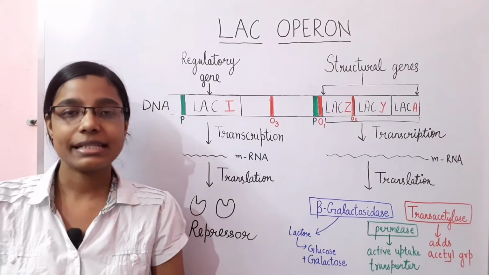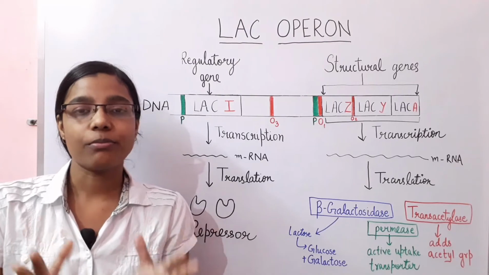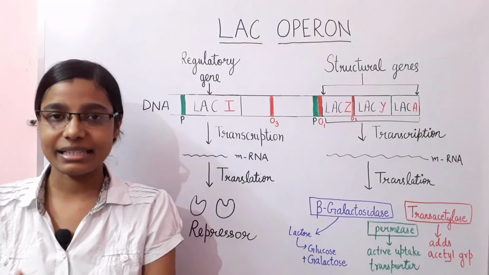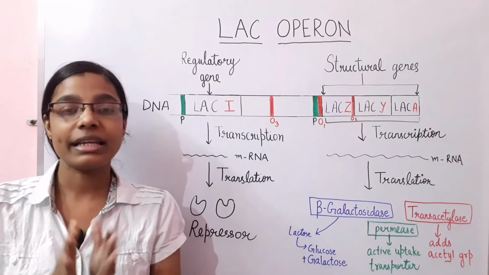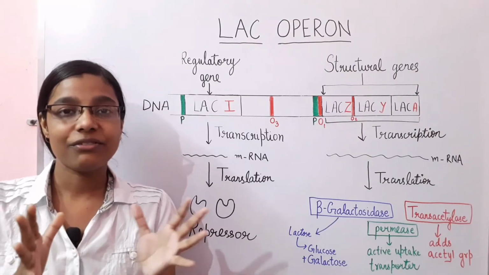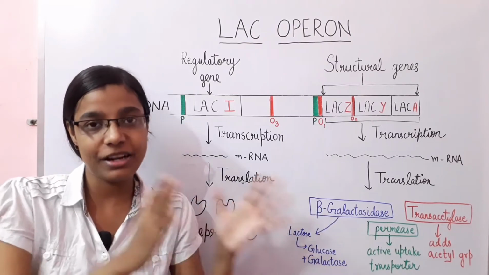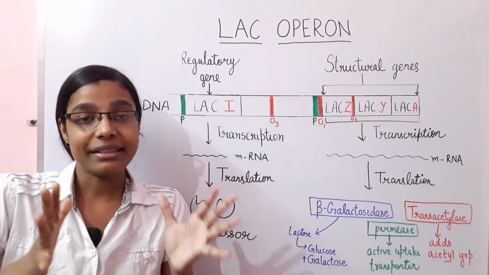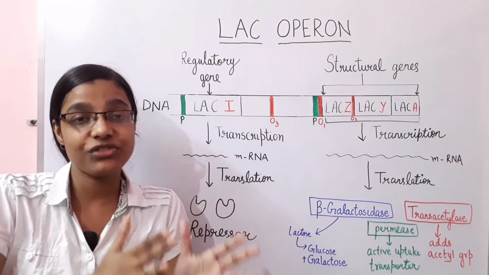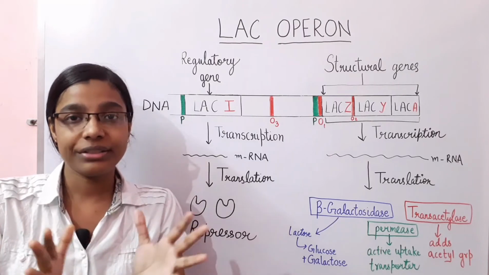Today we are going to discuss the Lac-Operon model. The Lac-Operon model was first proposed by Jacob and Monod in 1961. They were working on E. coli, which is a bacteria, and they were basically working on the phenomenon of regulation of gene expression within prokaryotes, that is, how the expression of genes within E. coli is controlled.